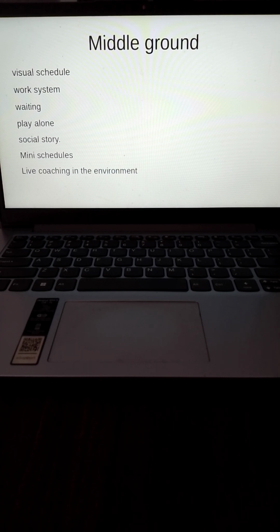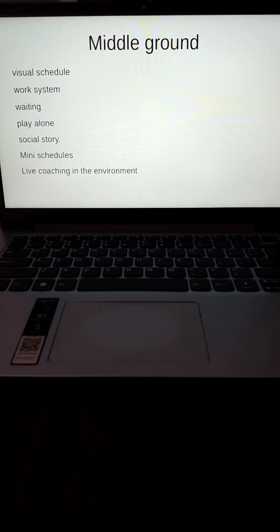Similarly, mini schedules are useful for when you are moving away from one spot to another and during transition. So, say for example, my schedule may show that we are going to therapy. Okay, so in the child's mind, I'm going to sit in the car, I'm going to go to therapy, and I'm going to come back, sit in the car and come back. But today, if I decide that I'm going to go to the therapy and then I'm going to go to the shop and I'm going to come back, now that change the child will not accept. The child will have a meltdown or would become hyper or resist, which will be very difficult to manage.